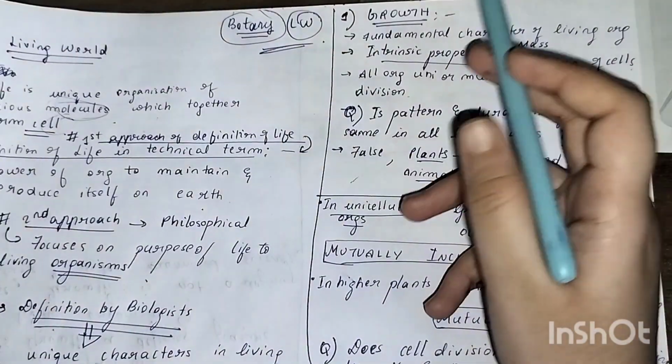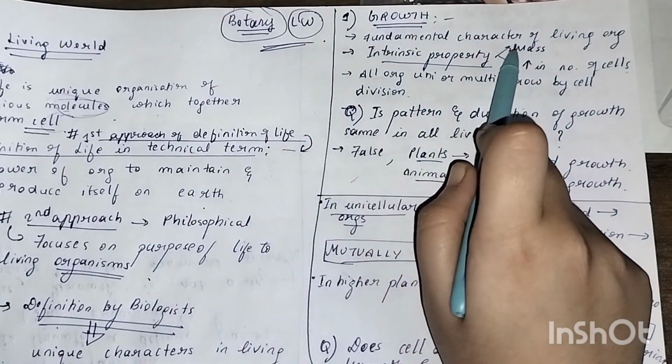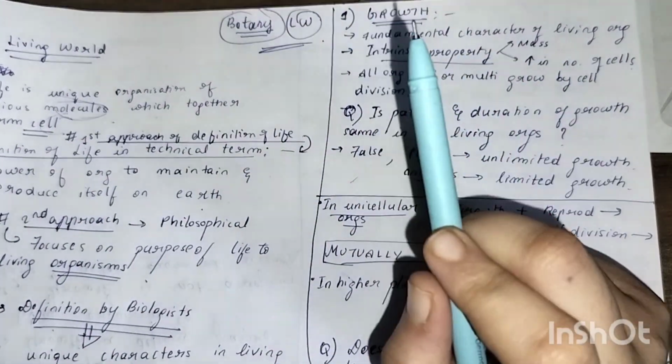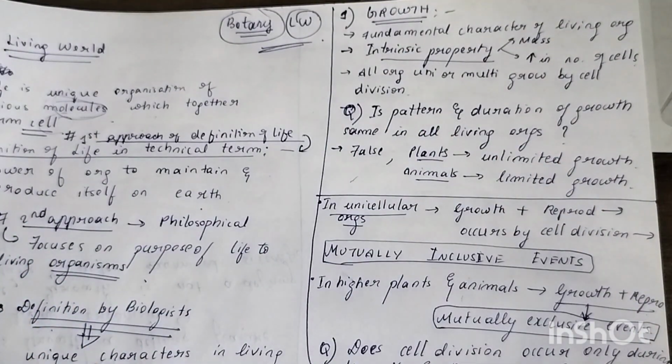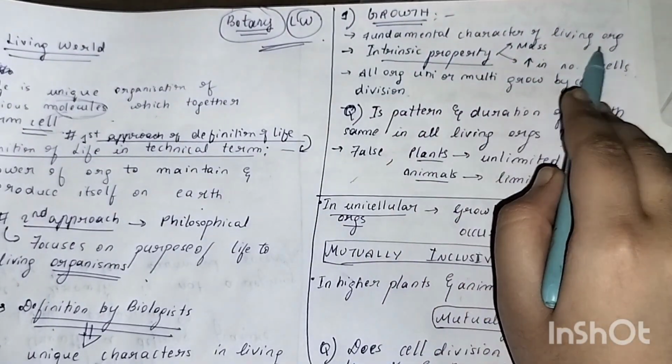Now growth is a fundamental character of living organisms. Okay, growth is a fundamental character of living organisms. Even reproduction comes under it, because without growth we cannot tell that the organism is actually a living organism, right? The major thing that we see in a living organism to determine whether it's living or not is basically growth as well as reproduction. These two are something that we'll see in every organism.